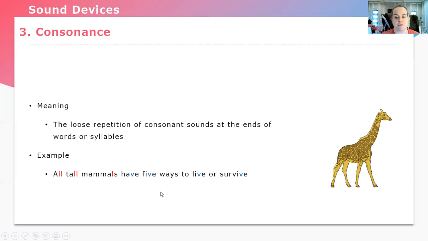The first consonants that we see are all, tall, mammals. They all have that L consonant sound at the end of the word. Have, five, live, survive all have the V consonant sound at the end of the words. This is what consonance is.